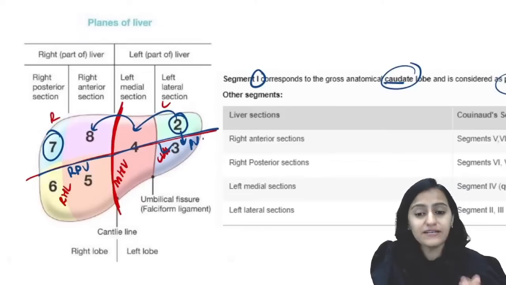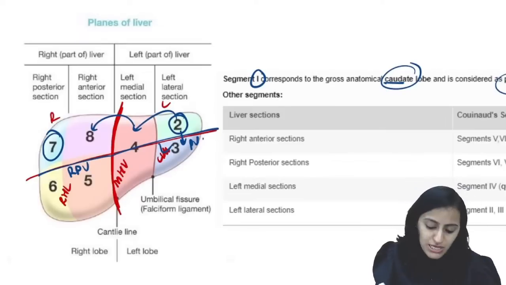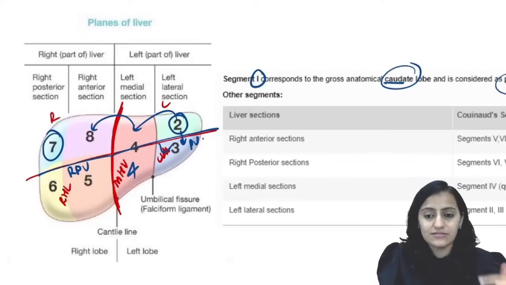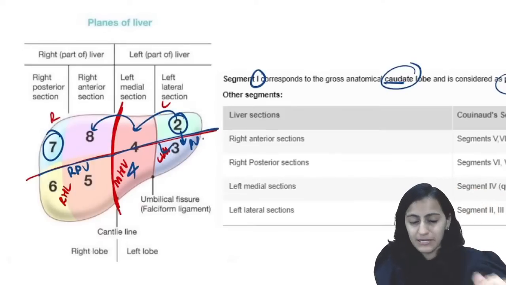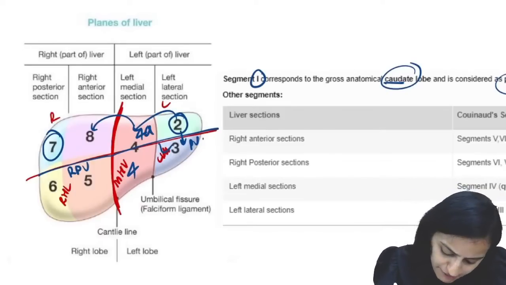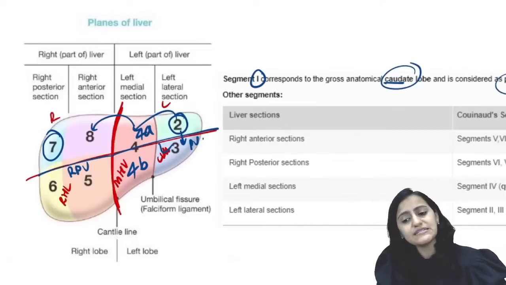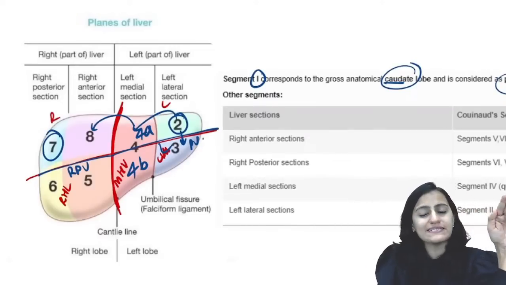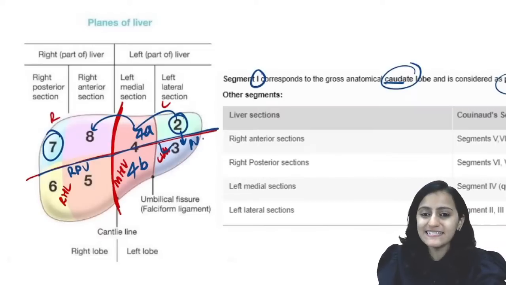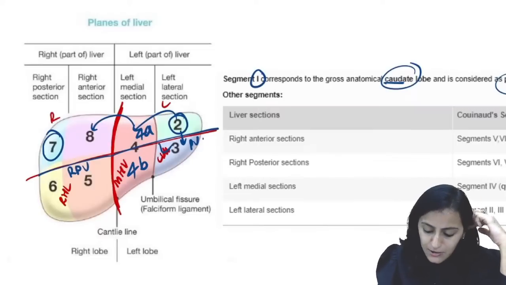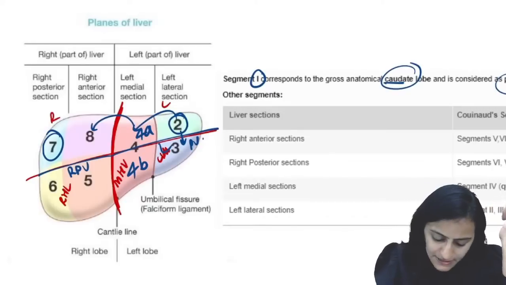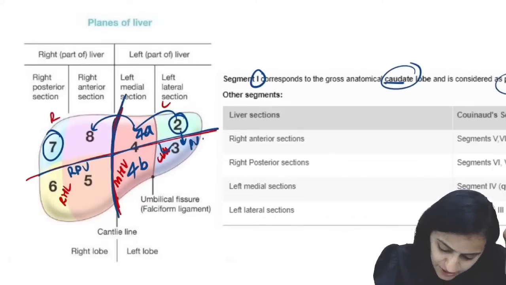For the lower half, start from the next number, 3. It is 3, 4, 5, 6. So 4 is above also, and 4 is below also. It is 4A above, 4B below. A for above, B for below. So it is 2, 4, 8, 7, 3, 4, 5, 6. Easy, right? Now, if you look at this one, basically if this is the midline,